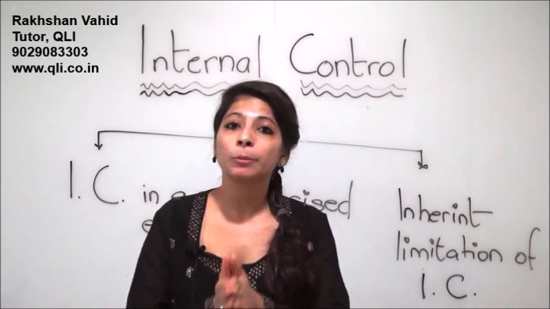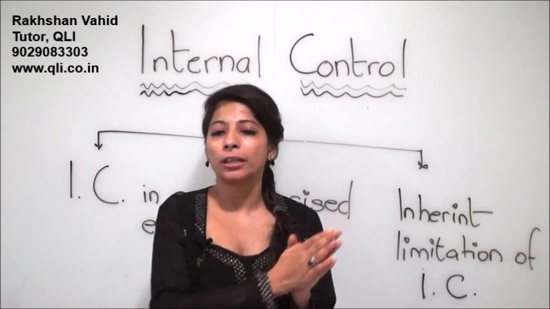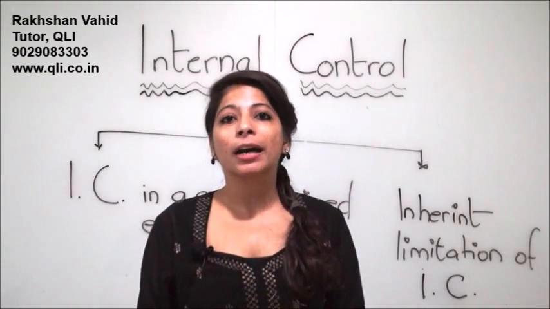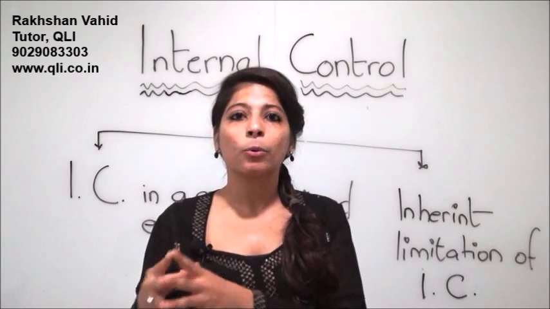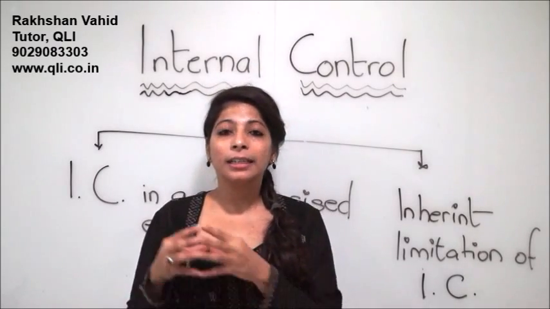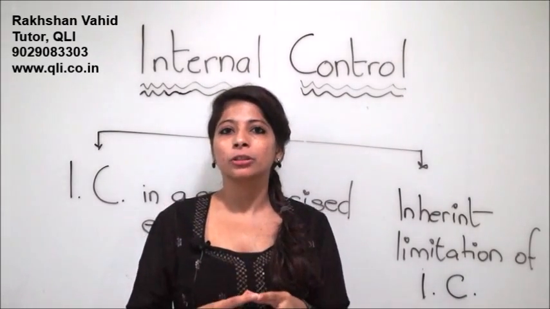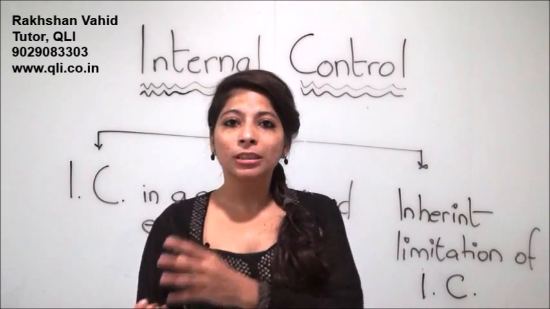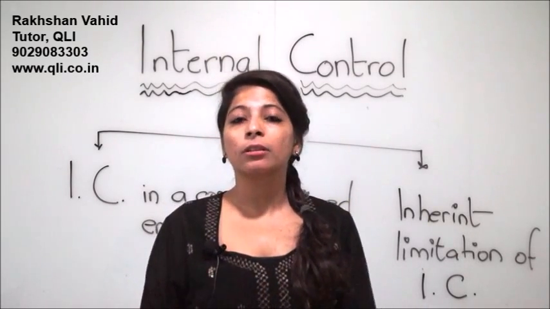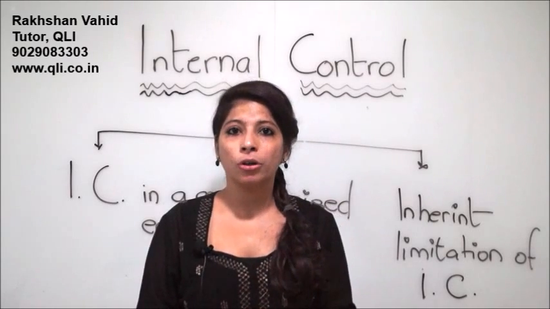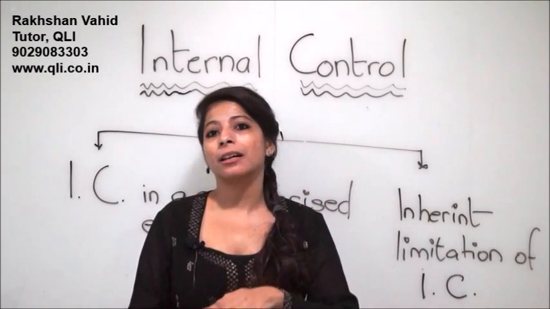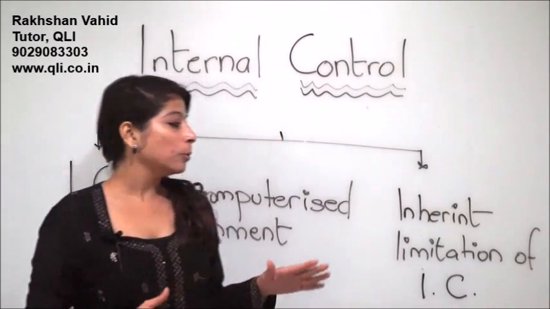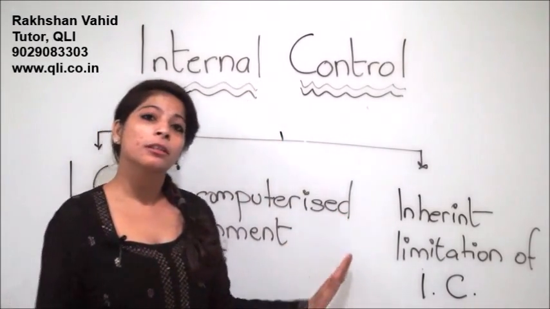The server rooms have to be kept distinctly and separately with lock and key. There has to be an L1, L2 mechanism in the sense that in case I want to feed in a particular transaction, that needs approval from the higher authority. So these are some of the examples of controls that the internal auditor or the statutory auditor has to ensure are maintained in the computerized environment. Moving forward, we'll talk about inherent limitations in the internal control.